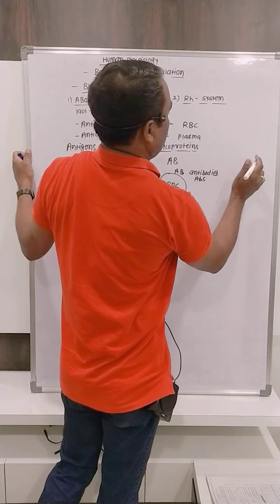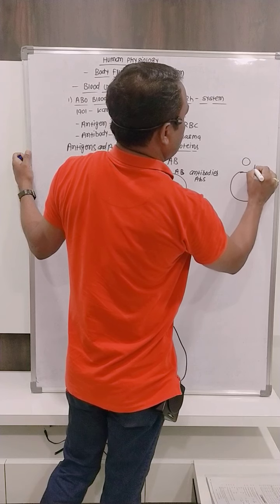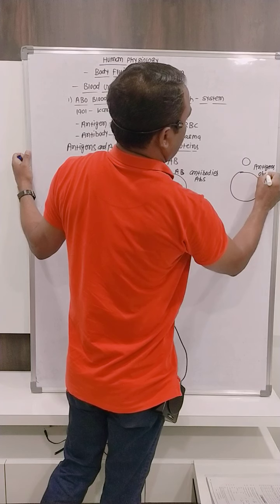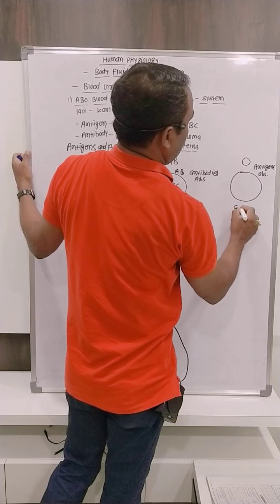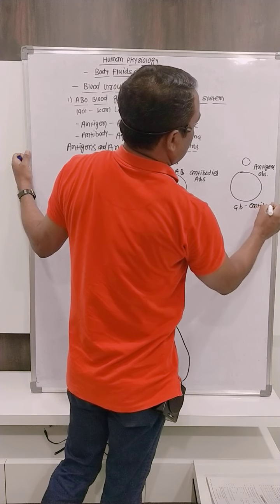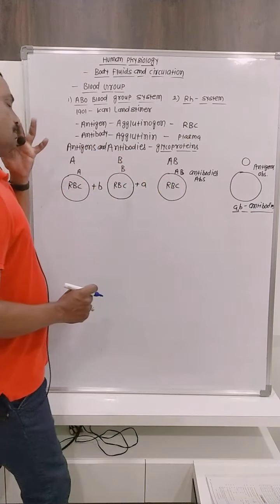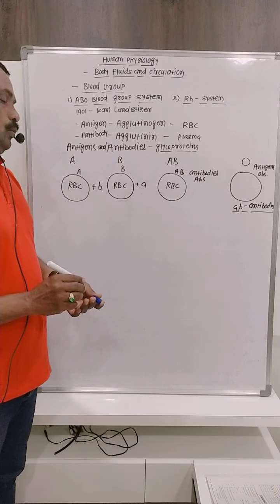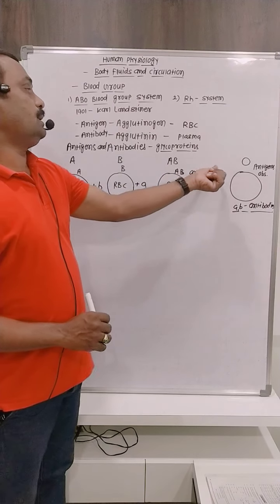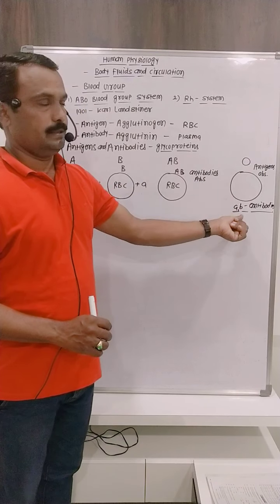Now, what about the fourth type of blood group, the O blood group? On the surface of RBCs, antigens are absent, but in their plasma both A and B antibodies are present. At that time, that person's blood group is O. So in blood group O, antigens are absent but antibodies are there.